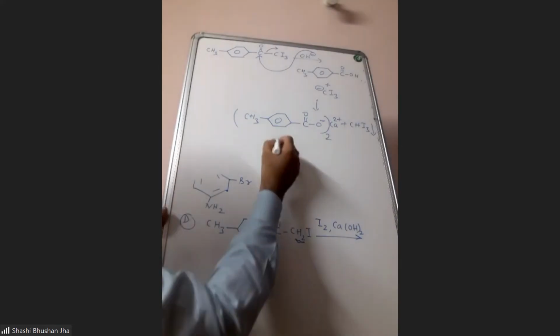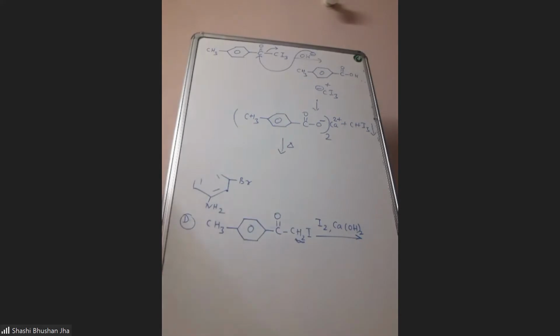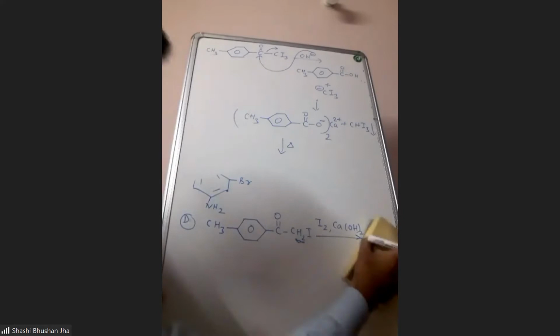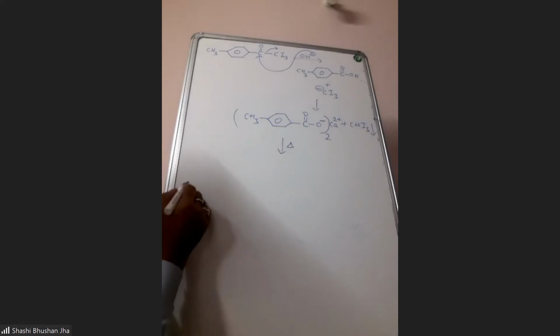Now this is heated. Now if you heat it, what reaction will take place? You are heating the calcium salt of a carboxylic acid. Dry distillation of calcium salt, and all of you know how to write the product of that reaction.